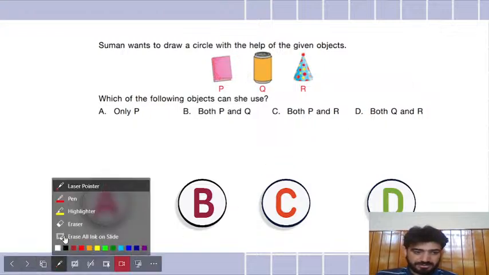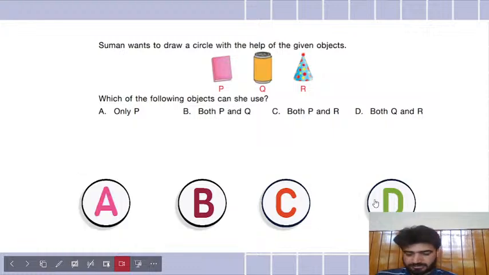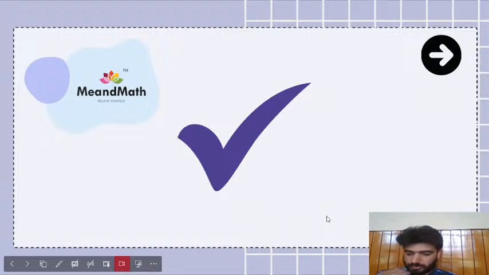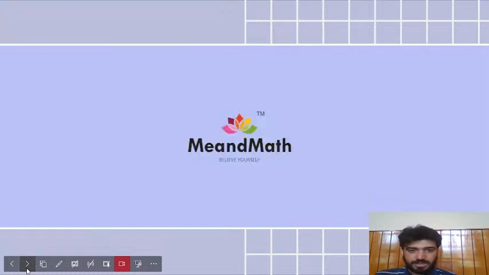I think the D option should be correct. Let's check. Both Q and R, the D option is indeed correct. Well done, you guys. I think you got the logic behind why I'm saying this. Okay. So well done. That is it from me.